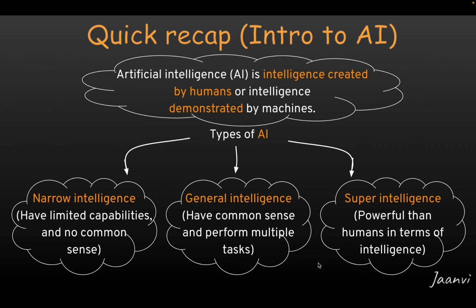So we may one day see Sophia or other machines demonstrate intelligence just like us, and we may also see them helping us in all tasks. So that's a quick overview of artificial intelligence, guys, and I hope this brief introduction to artificial intelligence and types of artificial intelligence is helpful for you guys.